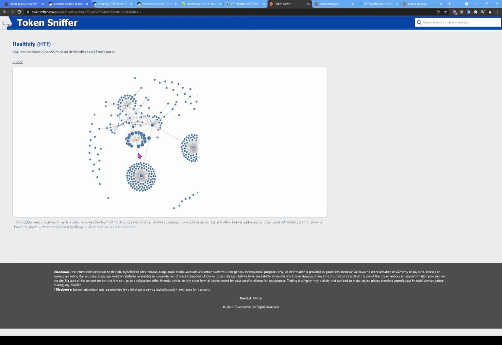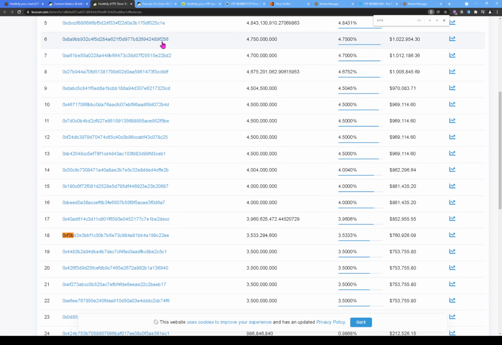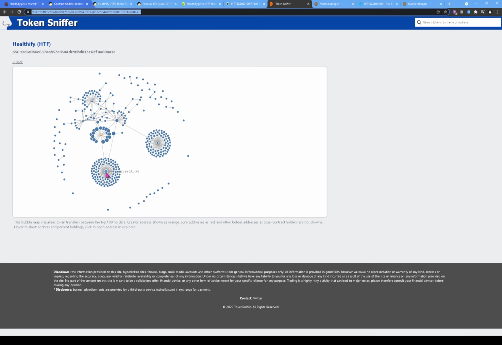So this one person right here and this person, they're actually linked to probably 200-300 different wallets. So we're only seeing 3.5% for this guy. But at this point, if you look at it, he's probably holding maybe 50% of the token supply, or 60-70 percent of the token supply.